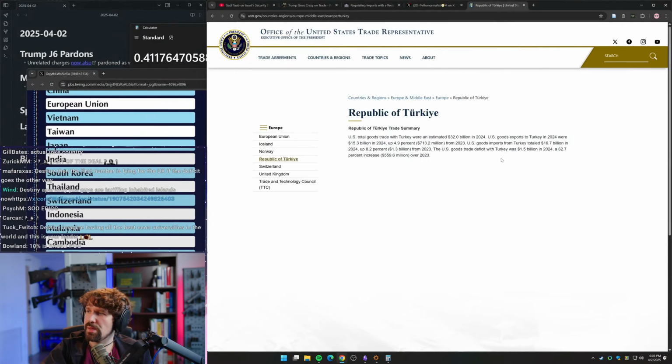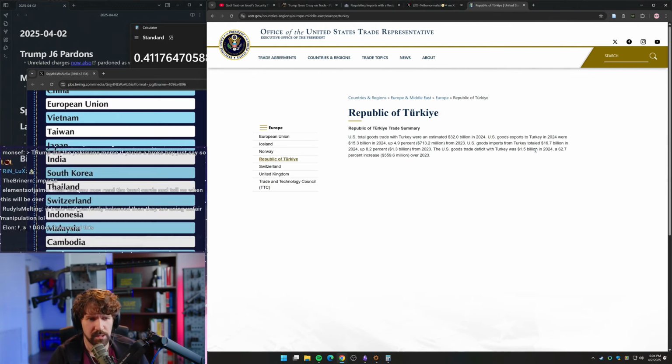So they're taking the size of the trade deficit and then they're just dividing that number. So the trade deficit is the difference in our exports and imports. They're taking the size of the trade deficit and then they're dividing it by how much we buy from them. They are imports, I think. This is just like a random add, subtract, divide. It's ridiculous, but okay.